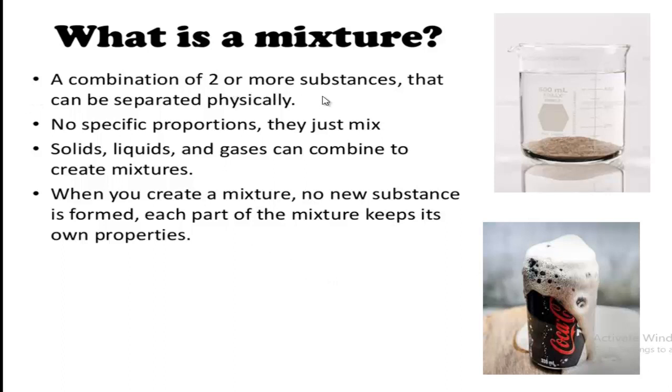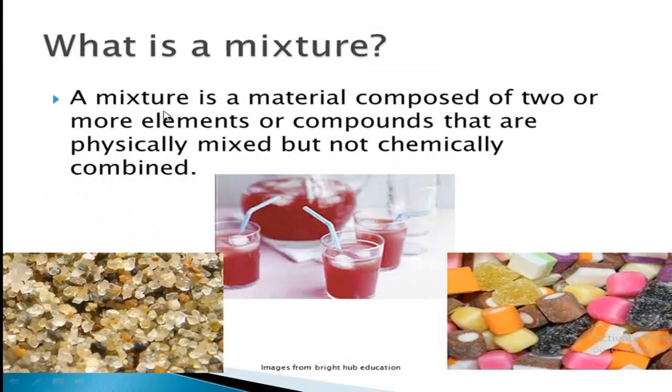A mixture is a combination of two or more substances that can be separated physically, or simply you can write, a mixture is a material which is composed of two or more elements or compounds that are physically mixed but not chemically combined. Because we have seen mixtures where elements and compounds both can be present. For example, air contains oxygen, nitrogen, argon, which are elements, and water vapor, carbon dioxide gas, which are compounds.